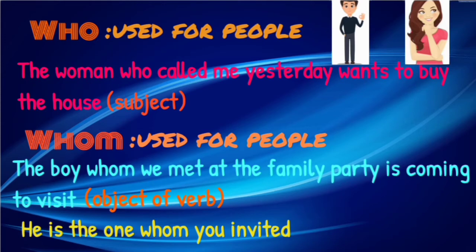Like, the boy whom we met. Here the main action is done by we. We met at the family party. Is going to come to visit. He is the one whom you invited. Here you is the main person who did the action of inviting. So here we used whom to indicate the object whom the subject has invited.